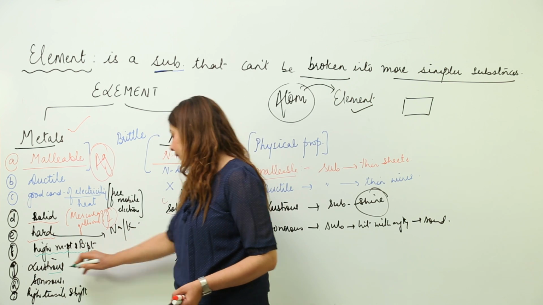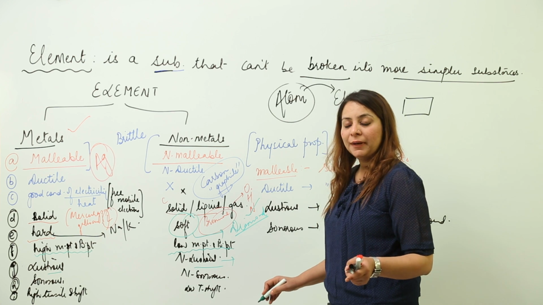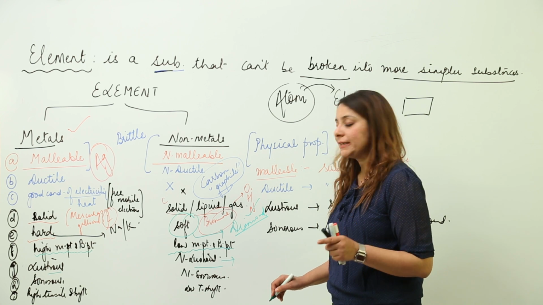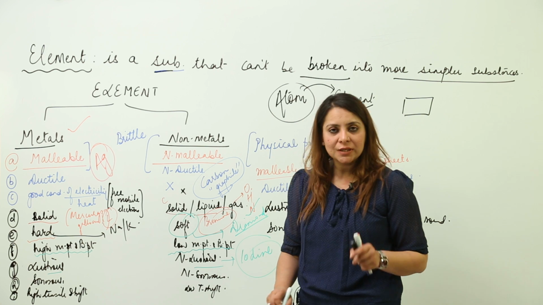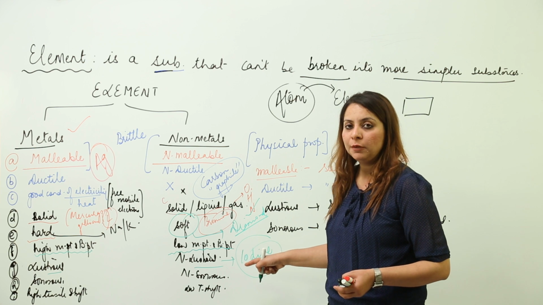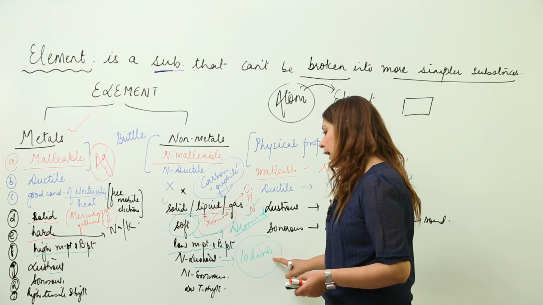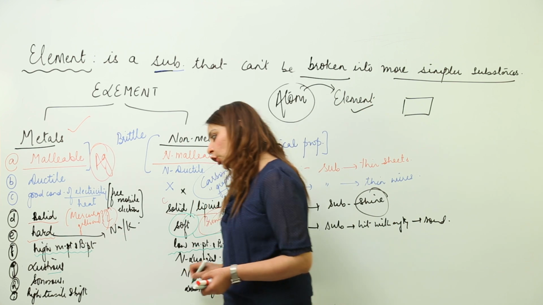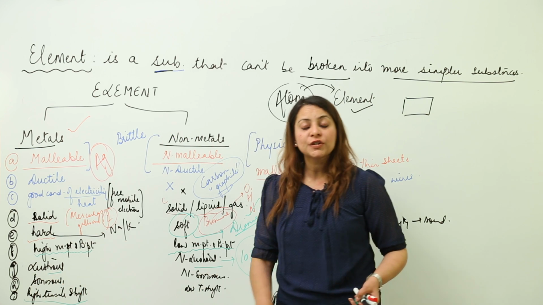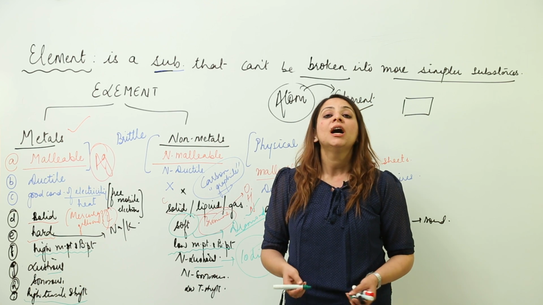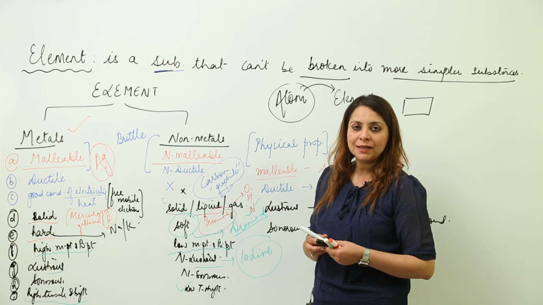Metals are lustrous, non-metals are non-lustrous, but we have a non-metal which is lustrous, that is iodine. Iodine is actually lustrous in nature. So this is an exception among non-metals, an exceptionally lustrous non-metal, that is iodine. Metals are sonorous, non-metals are non-sonorous, metals have high tensile strength, but the metals which are liquid or soft are obviously going to have comparatively low tensile strength, and they possess low tensile strength.